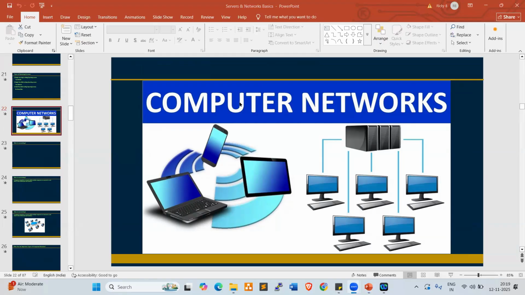So a network is a group of servers or a group of resources. Why do we require a group of servers, a group of resources? To share the information, to share the resources. In real-time projects, without this we cannot access the resources. So every organization is using networking, and we have different networks.